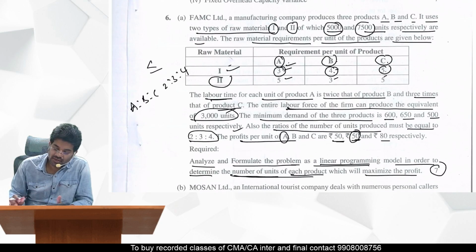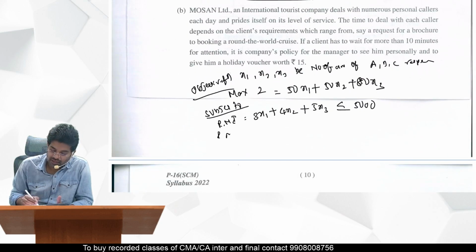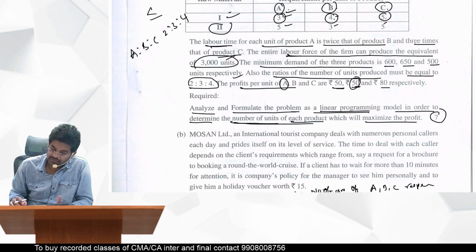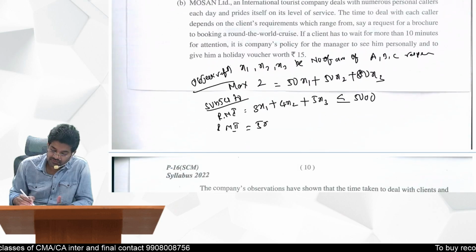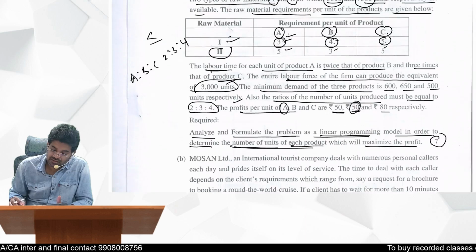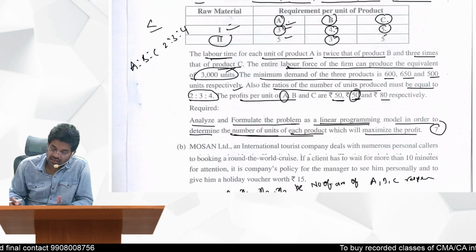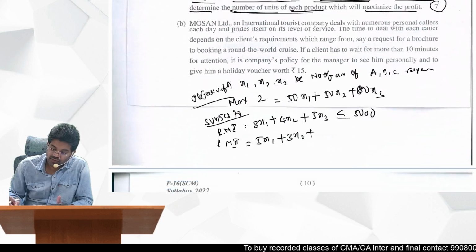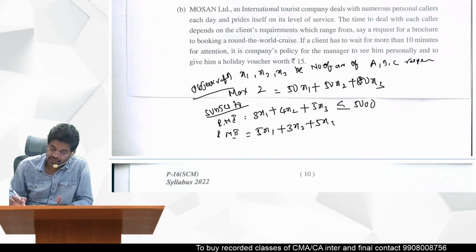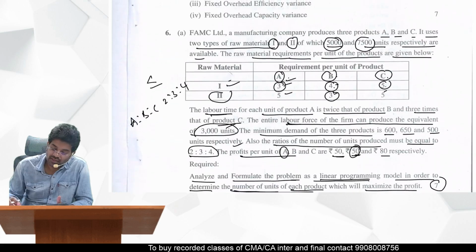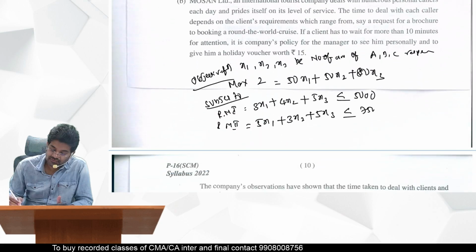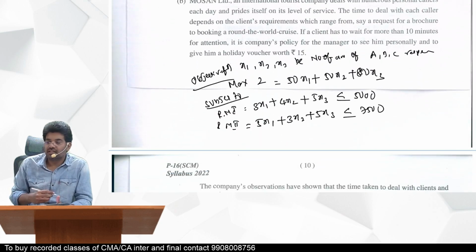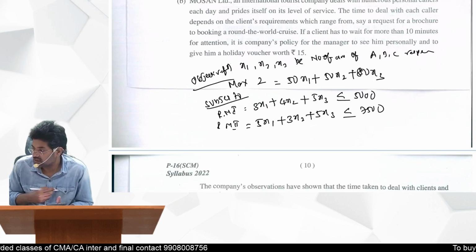Next, raw material 2: 5x1 plus 3x2 plus 5x3 less than or equal to how many they give of raw material 2? 7500. This is with respect to raw materials. Right. Next.